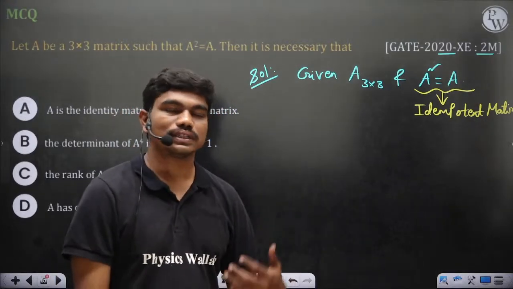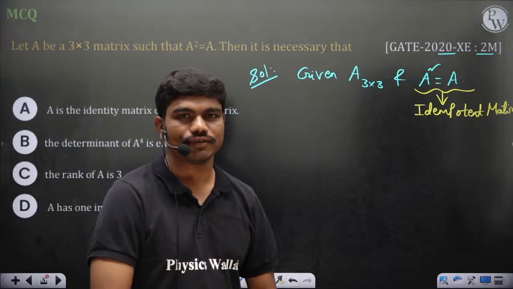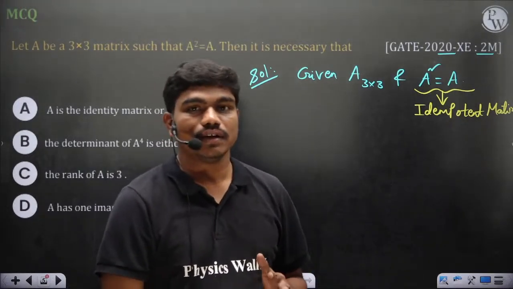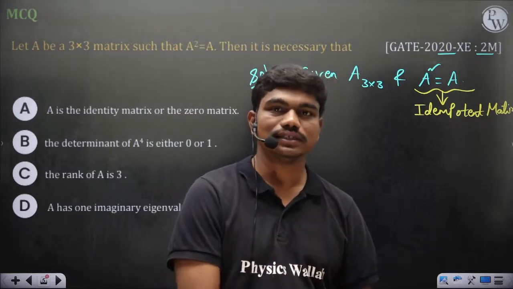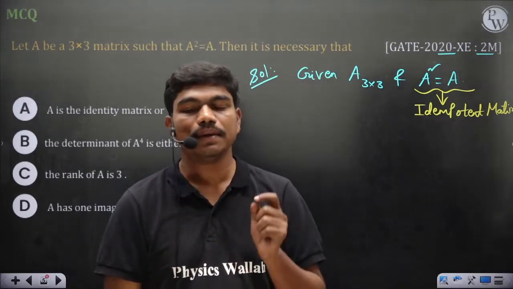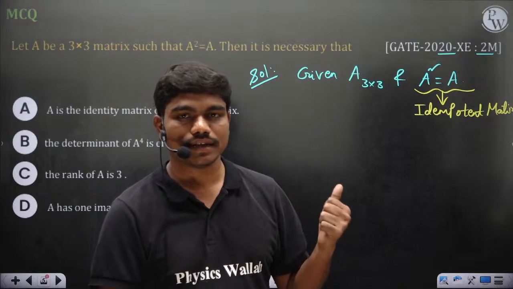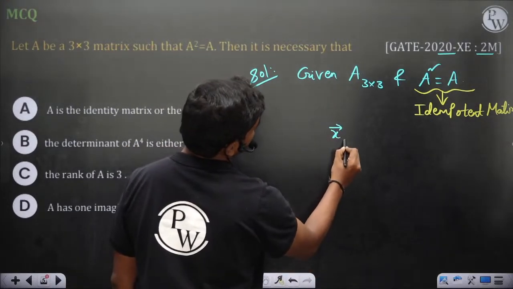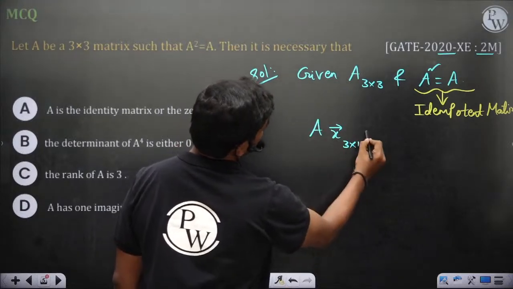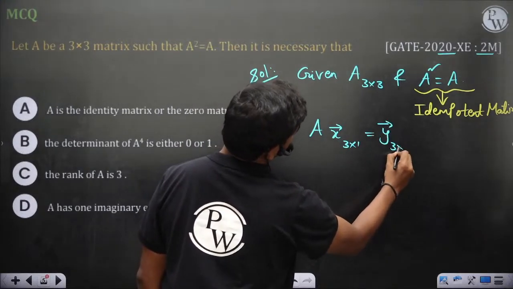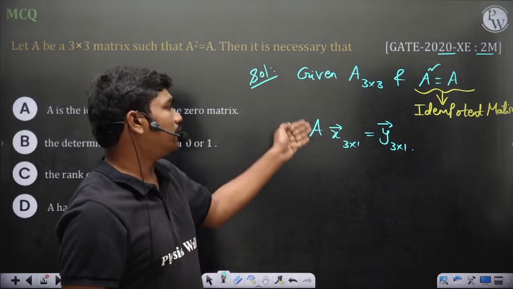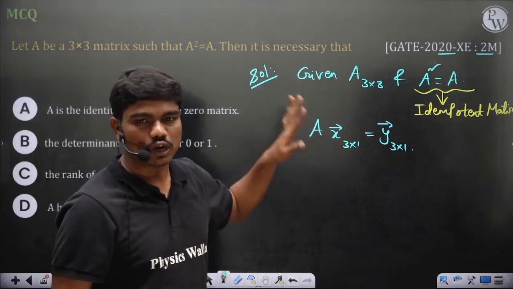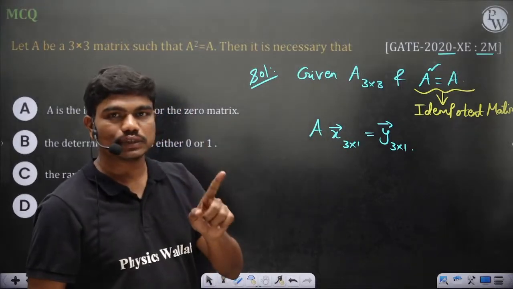But do you know what is the actual meaning of this matrix? Let's say if I tell you I have a matrix which is idempotent, okay, then what it means is, if you apply this matrix on any vector, the matrix is effective only once, okay? Means what, A can do, like capital A, if you apply it on a vector, for example, you take any x vector which is of size 3 by 1 and you apply A, you will get some y vector which is again 3 by 1, okay? Then definitely you apply A one more time, this y won't change, like A square x, A cube x, A power 4x, whatever, how many times you keep applying A, it can impact the vector only once, okay?